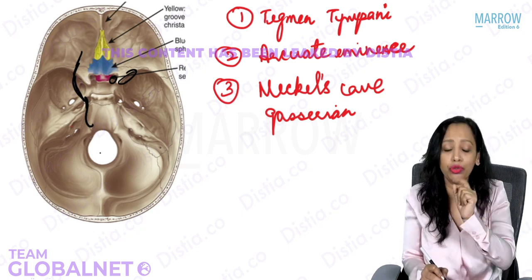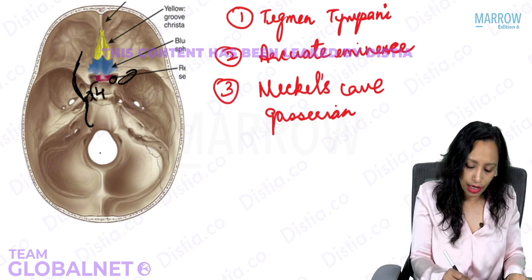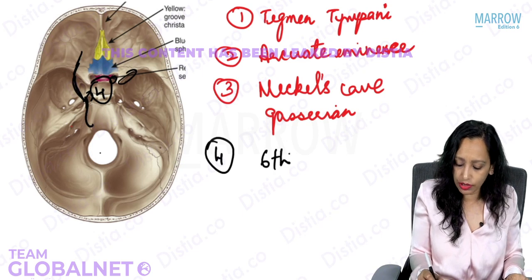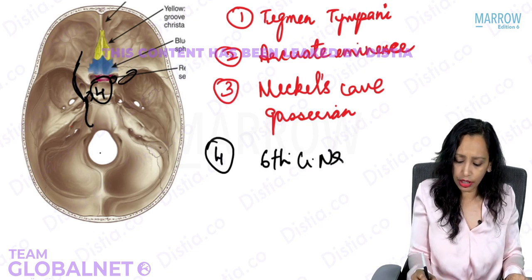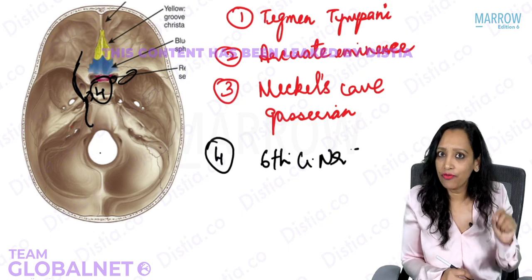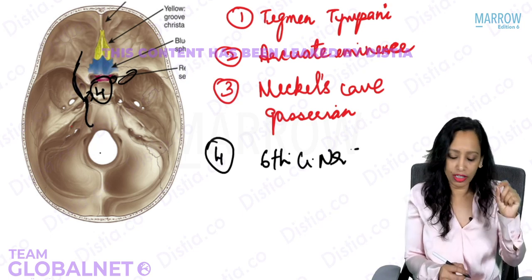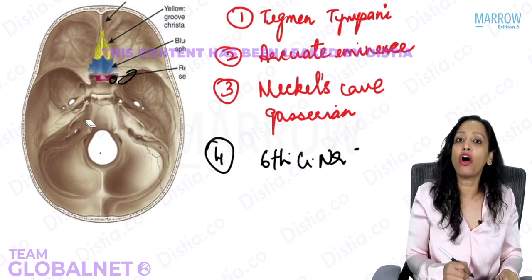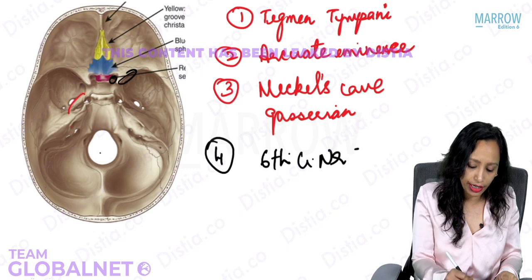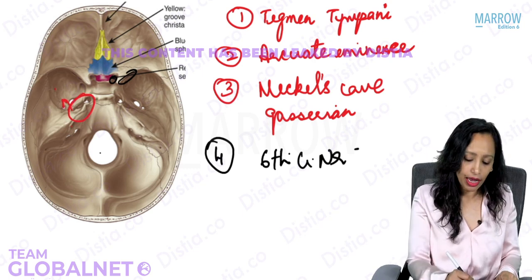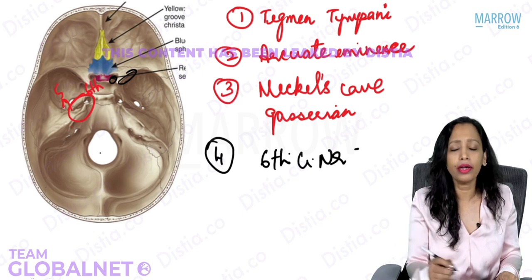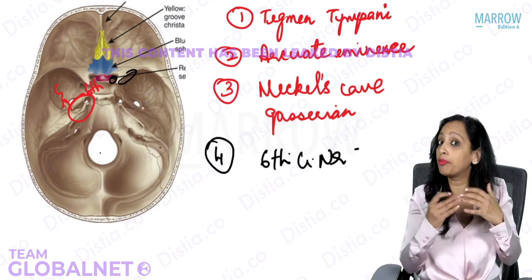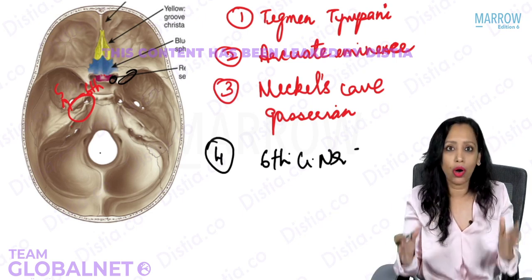So what we need to know here is, this is the fourth thing and this is at the petrous apex, that is the sixth cranial nerve. Yes, so what we are seeing here is that if there is any pathology which involves the petrous apex area, can you tell me which cranial nerves will it involve? Petrous apex area, which cranial nerves will it involve? Yes, the fifth and the sixth cranial nerve. Very good. So now I am telling you that there is an infection of the ear which has reached up to the petrous apex, and that is now what we call petrositis.